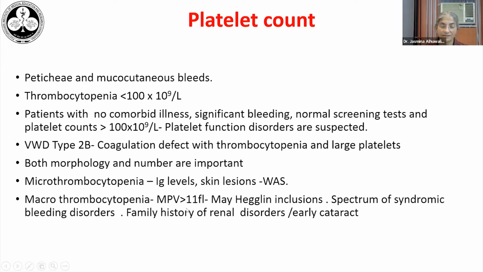Whereas large platelets with a mean platelet volume of more than 11 femtoliter may be associated with syndromic bleeding disorders, such as the May-Hegglin anomaly, the Epstein syndrome, and the Sebastian syndrome. And here there may be inclusions in the neutrophils. In patients with these macrothrombocytopenias, it's important to ask for a history of early onset nephrotic syndrome, nephritic syndrome, or cataract, because these may be clues to the presence of this May-Hegglin anomaly syndrome.